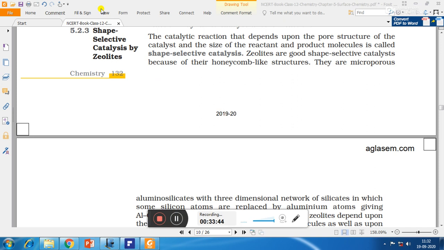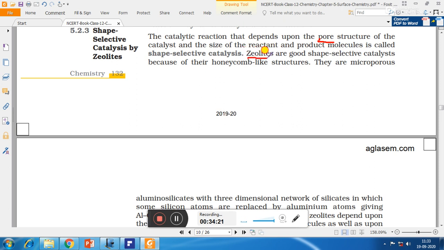Now our next topic is shape selective catalysis by zeolites. Now what are zeolites? First of all, let us see what is shape selective catalysis. The catalytic reaction that depends upon the pore structure, or we can say the hole structure, the size of the hole of the catalyst, as well as the size of the reactant and product molecules, is called shape selective catalysis.